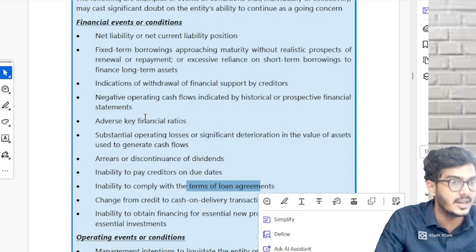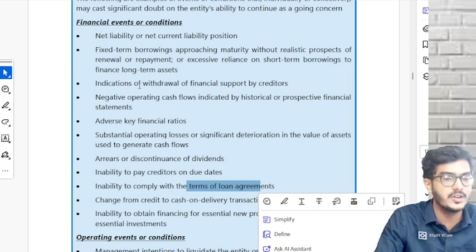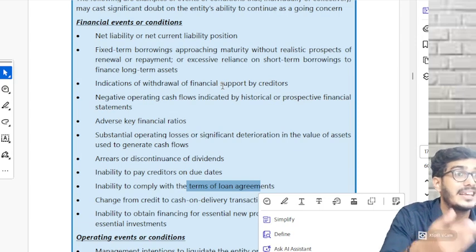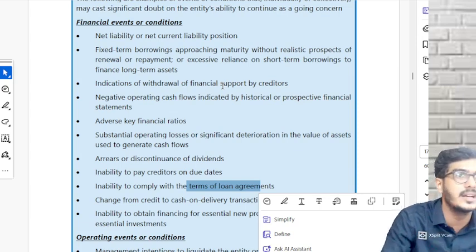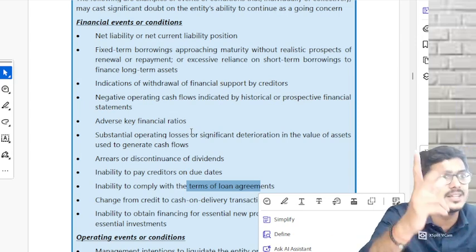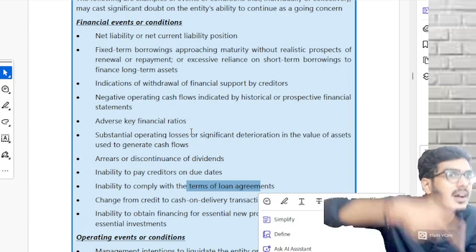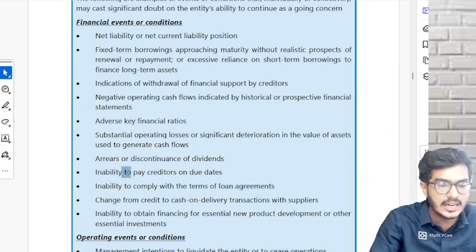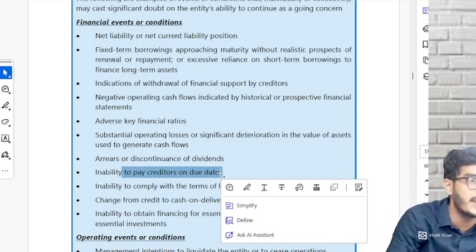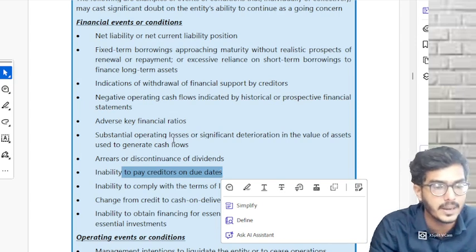What are the next 3 points? It is related to your creditors. First one, indications of withdrawal of financial support by creditors. Creditors earlier were giving us a time limit, a credit period. Now they have stopped giving us a credit period. They have changed from credit period to cash transaction. Immediately buy raw materials, pay me the money. And inability to pay the creditors on due dates. Whatever due date the creditors have given, say 3 months, we are not able to make the payment.